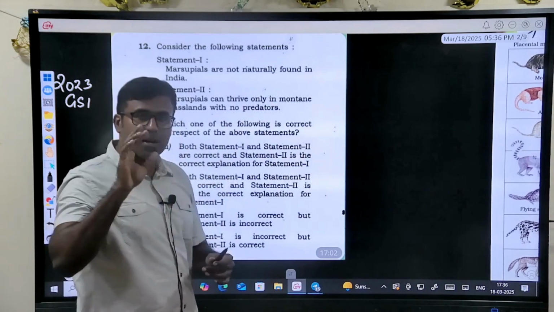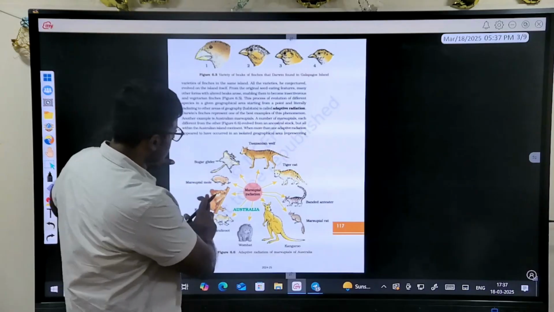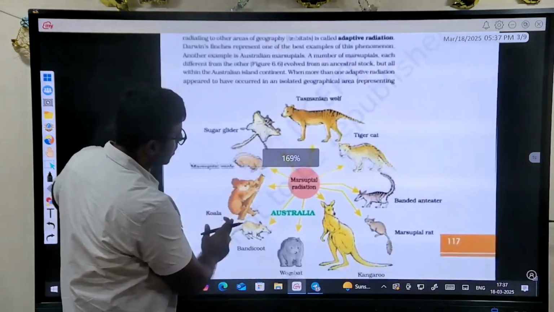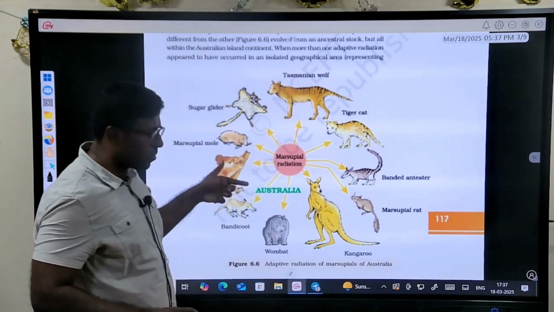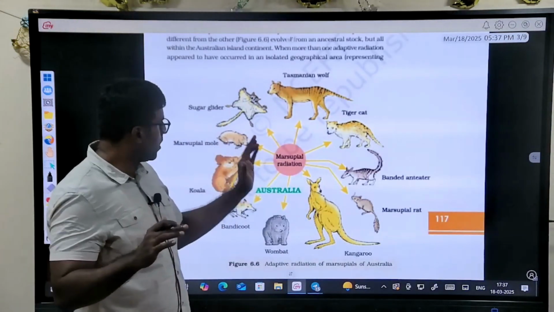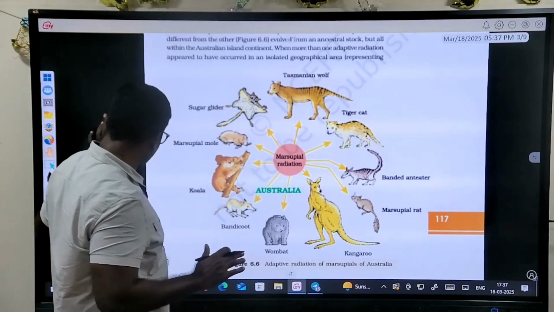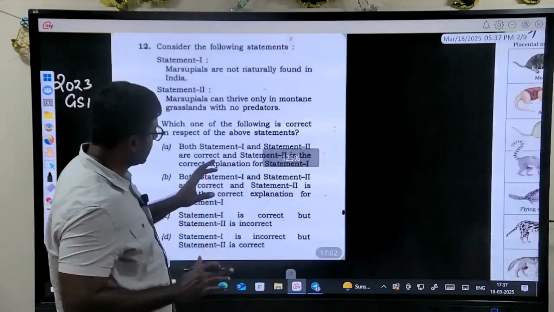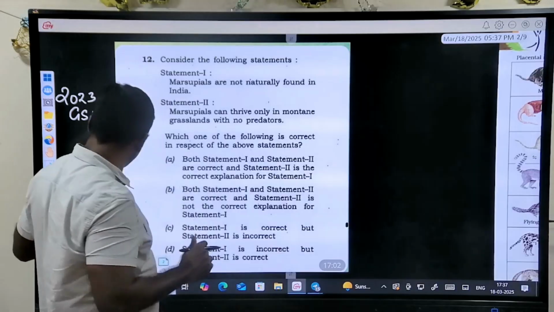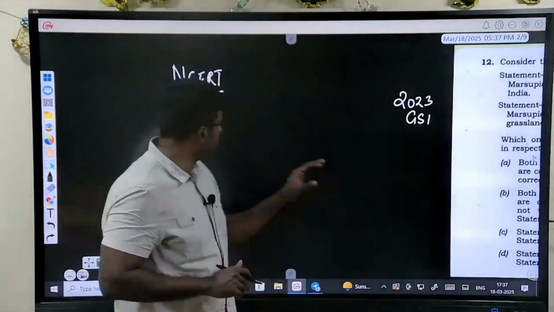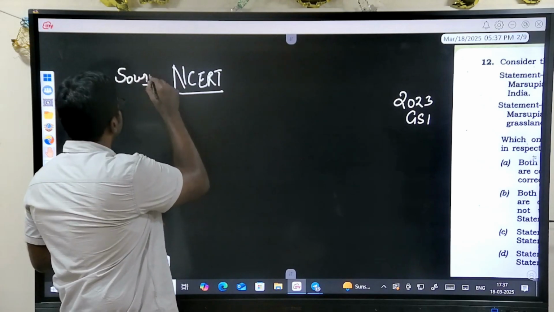So the chapter starts with what is the meaning of adaptive radiation. You can check the next picture also. This picture is what I meant by adaptive radiation. You check how they have diverged, what is the reason for that. You have to know these things before you can answer this question. This is not the only thing, my friends. Now look at it again. This is what I say is the source of environment.